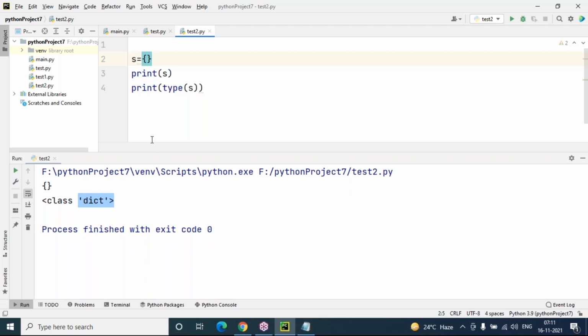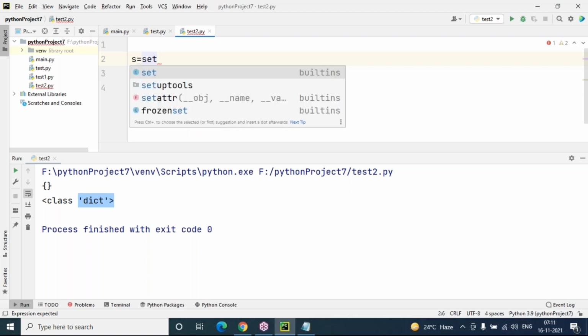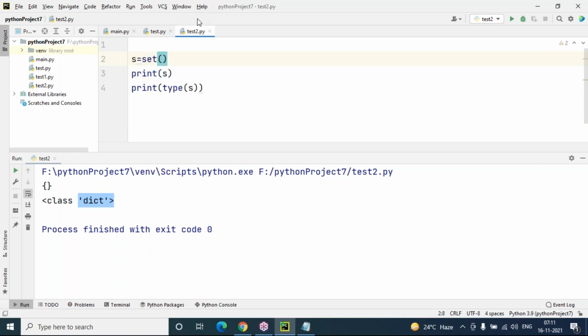So how to create an empty set? To create an empty set, we use the set function, not empty curly brackets. So I'm using the set function and the set is created. S is the set object name. Later we can add the set elements. So this is empty set creation. Don't use empty curly brackets for an empty set, because this is not going to be treated as a set.